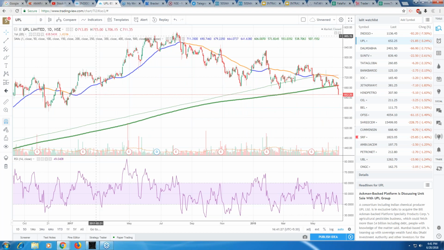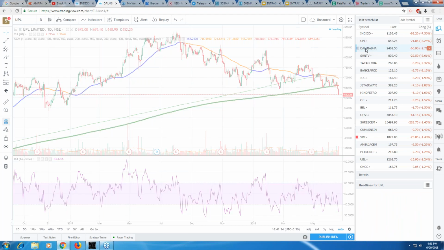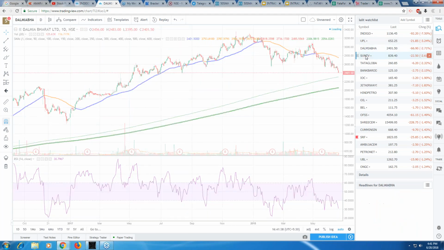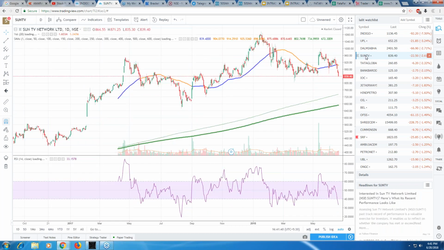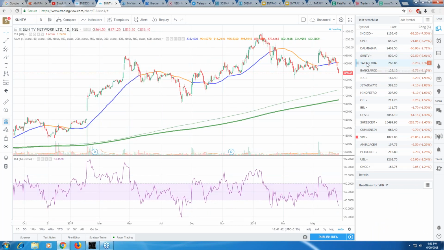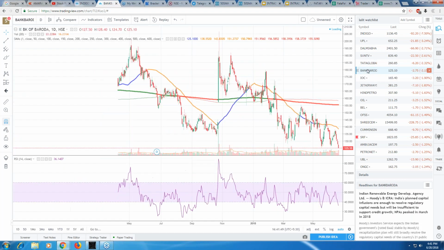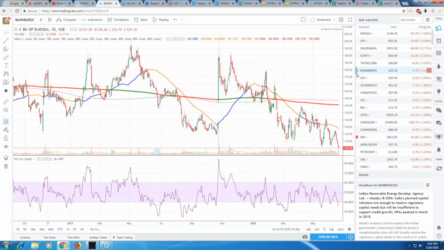So UPL has had that kind of a cross. Price has already come down and the RSI has gone down, right? Dalmia Bharat already down. Sun TV also down. Tata Global is just about heading in the downward direction. There could be an opportunity for shorting. Here, Bank of Baroda, yes, it's already gone down, right? It's already gone down. Which is this?